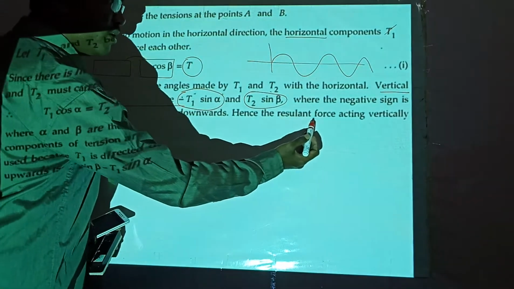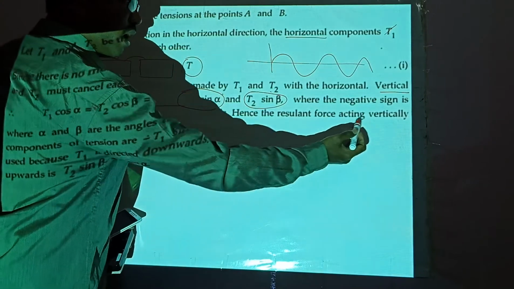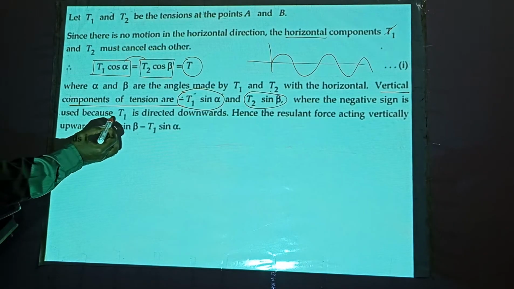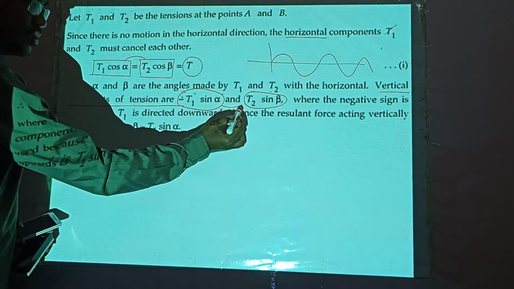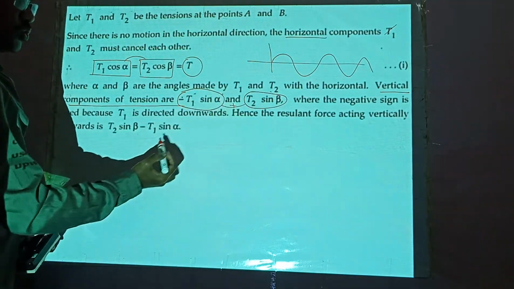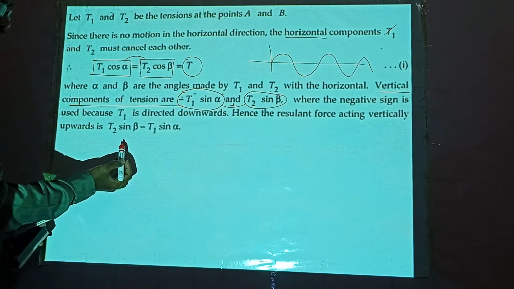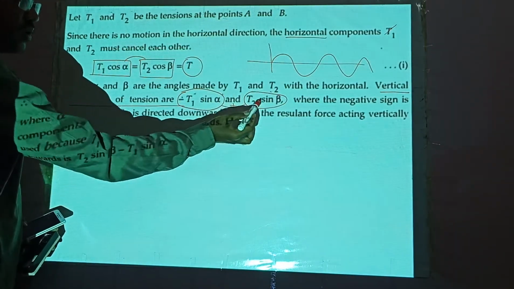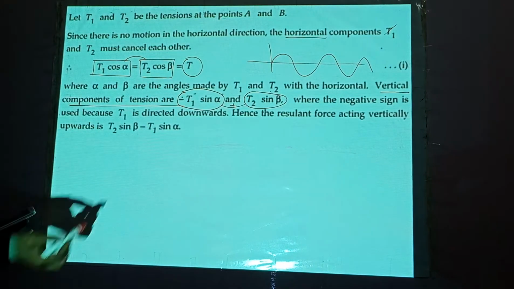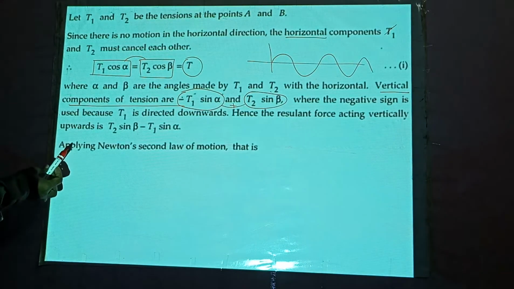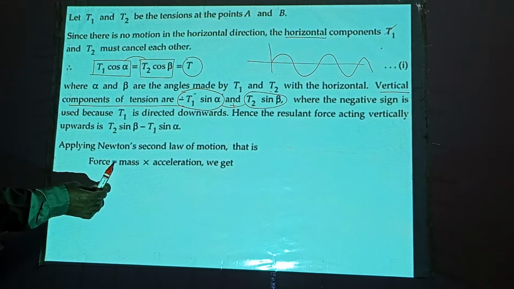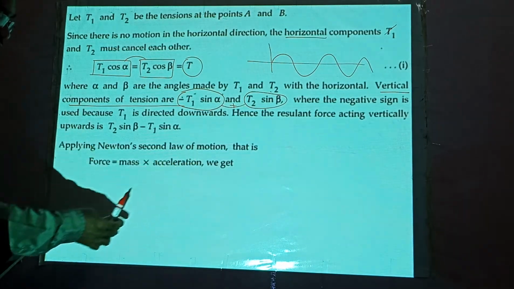Hence, the resultant force acting vertically upwards is, if you take the sum of these two, the resultant force, which is nothing but this minus this. We have added these two like this. So this is the resultant force. Applying Newton's second law of motion, force is equal to mass into acceleration.